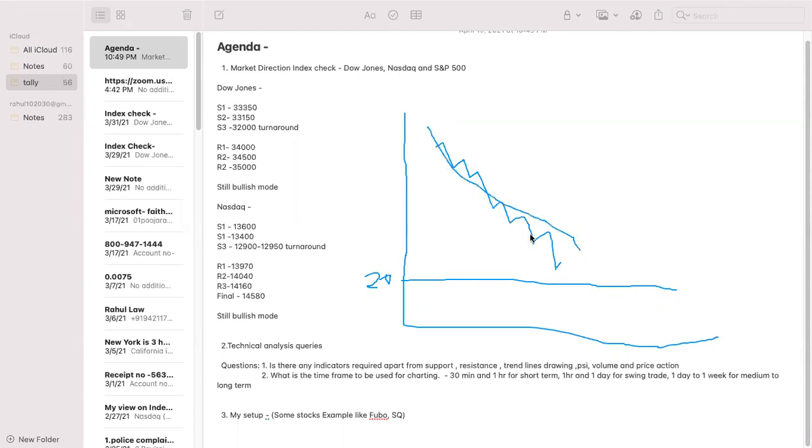Now we have drawn the trend line, and it is continuously trading down, right? On one day, after hours or on that day itself, it started going up, and it broke the trend line. We are buyers here, right? 50 stocks we bought here, for example.